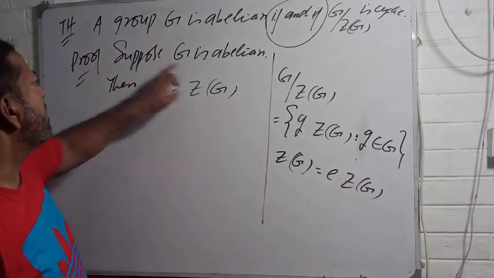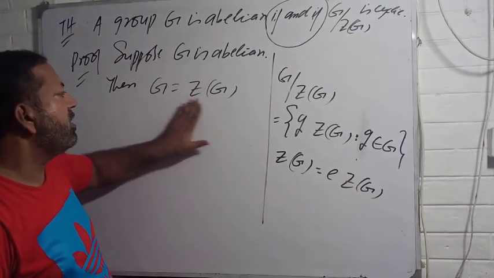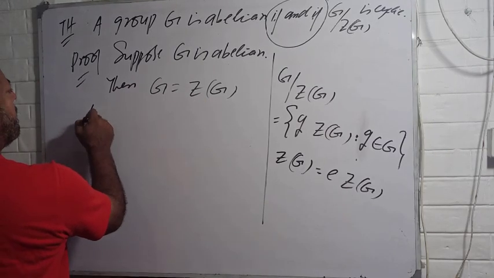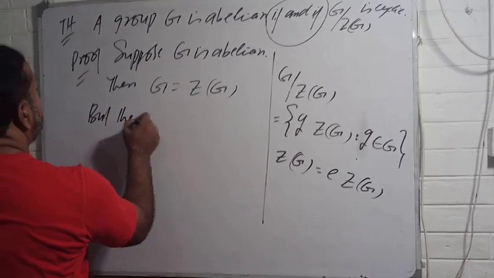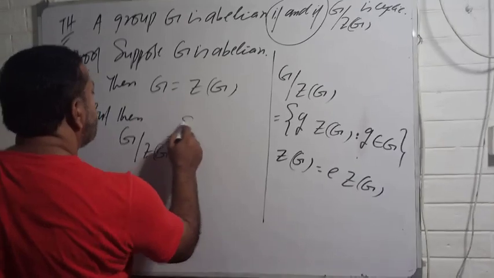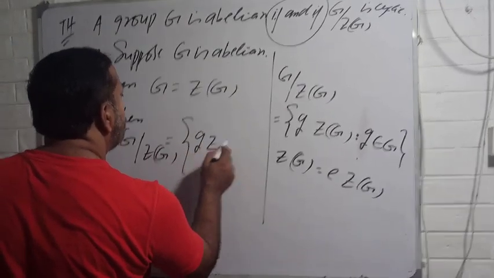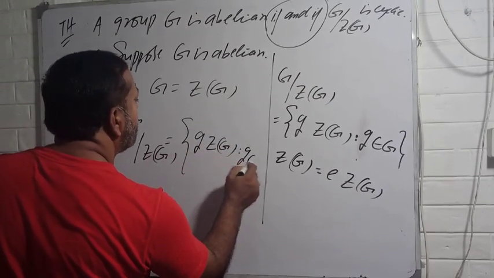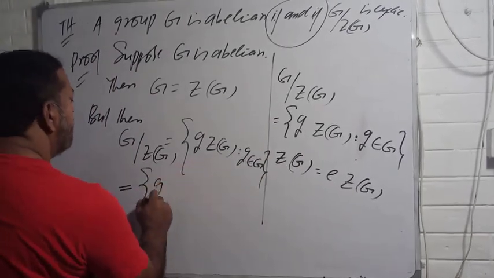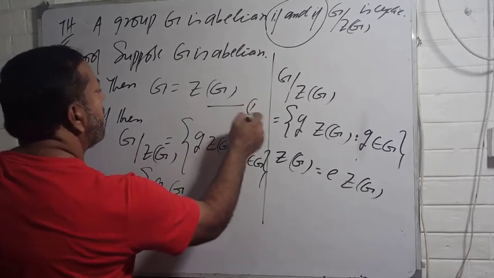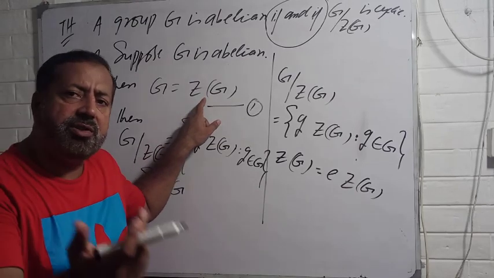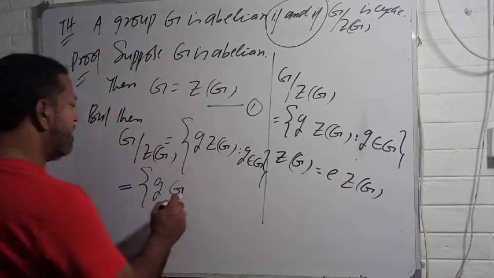You know, if G is abelian, then G of center G is equal to center of G. But then, G by center of G, what will happen? This is equal to {gZ(G) : g belongs to G}, and this is equal to, in fact, capital G using equation 1. You can write g instead of center of G since G is abelian, so this becomes {g : g belongs to capital G}.